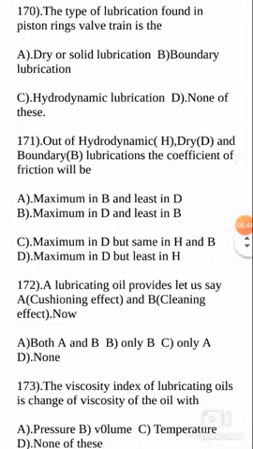Next question. Out of hydrodynamic H, dry D and boundary B lubrications, here I have given short forms. The coefficient of friction will be, this is a very important bit, so please mark it, boys. In my guess it is definitely going to appear in the examination. It gives the basic comparison between the hydrodynamic, dry or solid, and boundary lubrications. It is going to compare the coefficient of friction in all these types of lubrication.